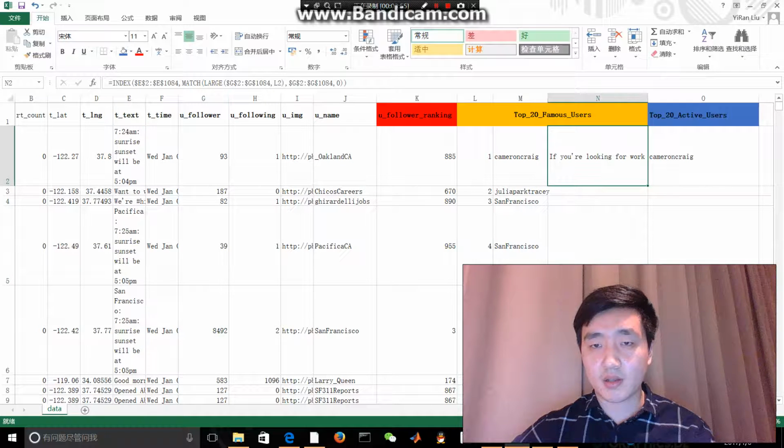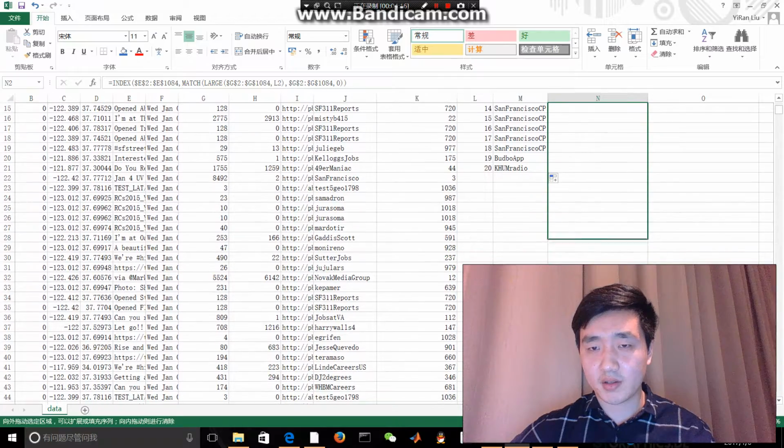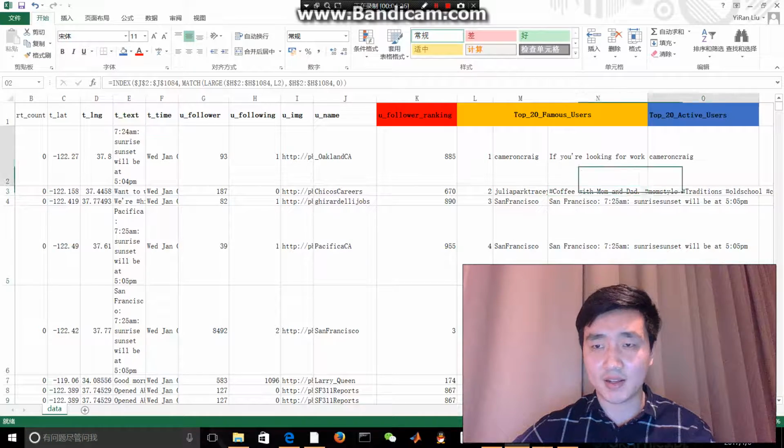Next, I want to know what they posted. Why are they so influential in San Francisco? So I use a similar function here to print the text that they have posted. As I drag it down, it's shown here. As you can see, the first user posts something like fun work, and the second one is more or less like an advertisement.